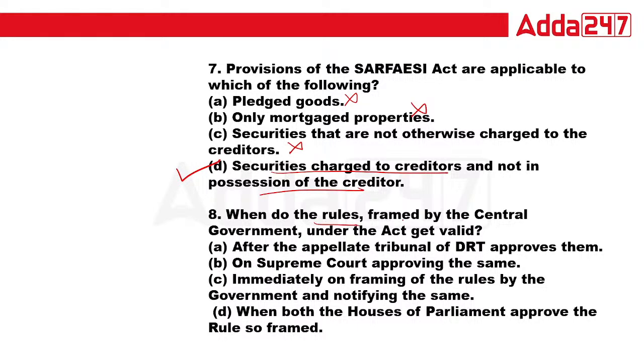When do the rules framed by the central government under the Act become valid? After the Appellate Tribunal or DRT approves them, after the Supreme Court approves the same, immediately on framing the rules by the government and notifying the same, or when both Houses of Parliament approve the rules so framed. What is the right answer? The right answer for this question is D. Everything we have just already read.